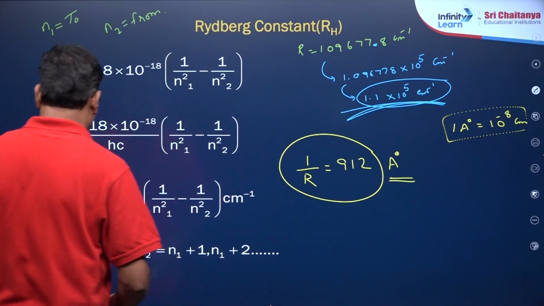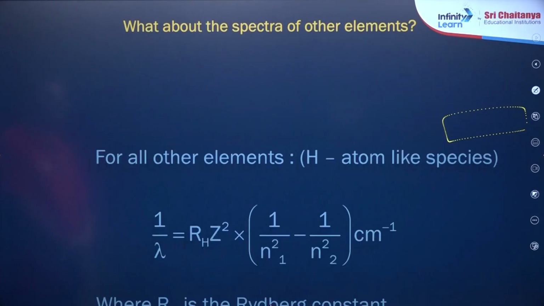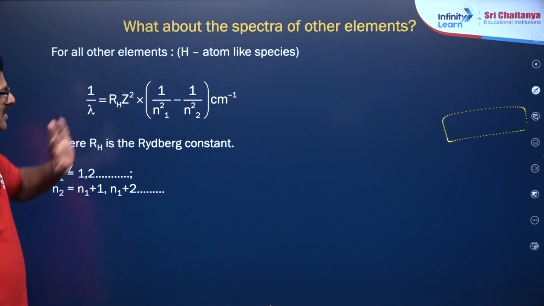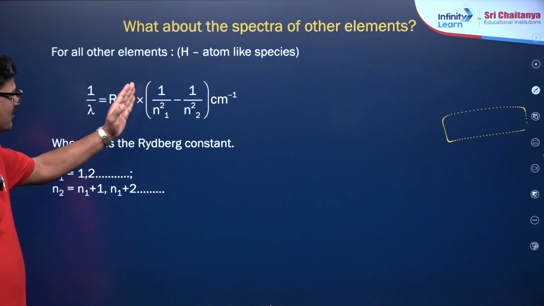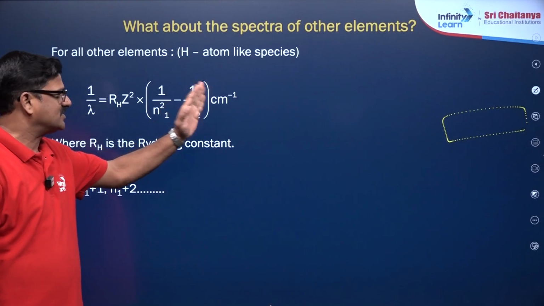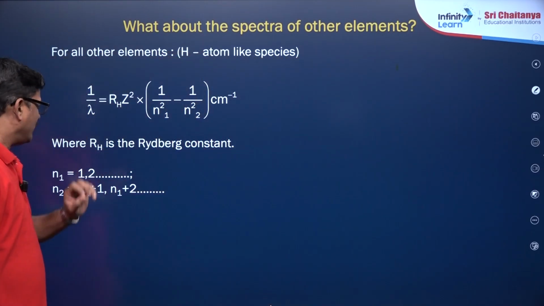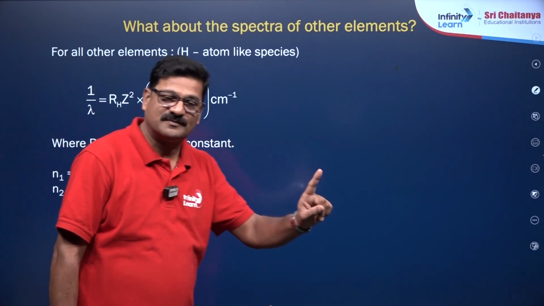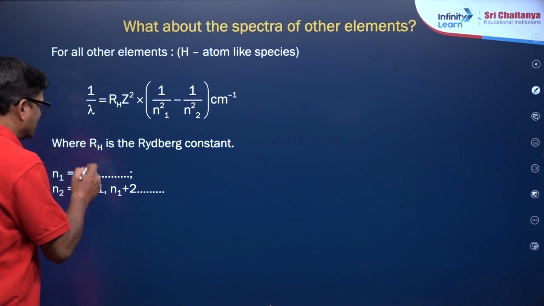Now talking about the spectra of the other elements. For all other elements, hydrogen atom like species, 1 by lambda is equal to R Z square of 1 by n1 square minus 1 by n2 square centimeter inverse. It is given as R is equal to, we know that it is 109677.8, that is for the hydrogen, and Z is the atomic number.